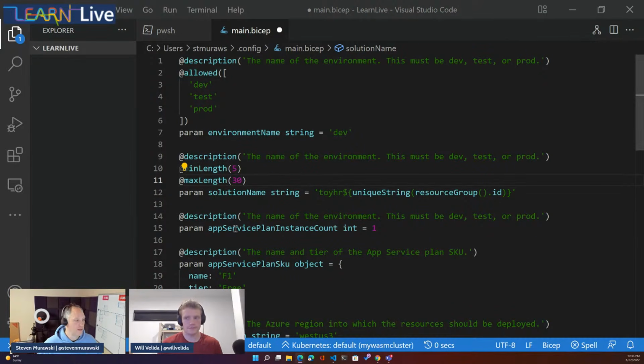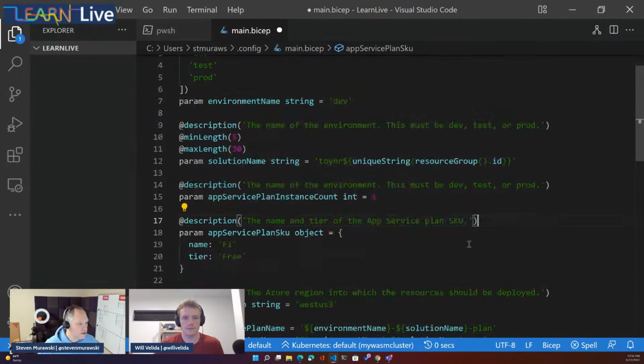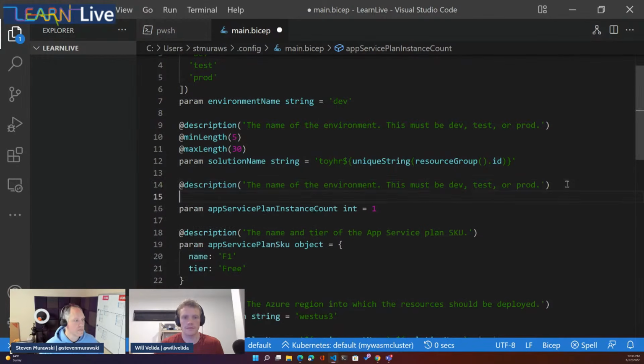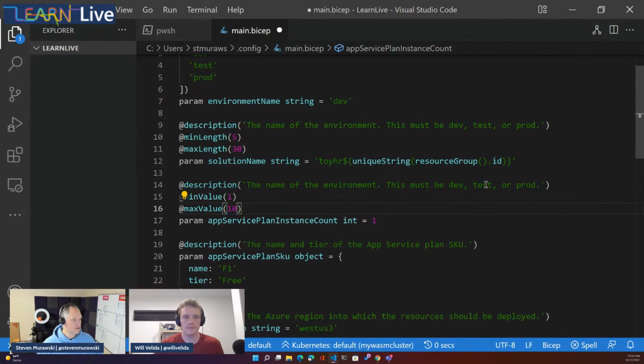And for the number of app services, we want to find our instance count here. And let's make sure that that's at least 1, but no more than 10. Because if we do more than 10, our finance department's going to be really unhappy with us.